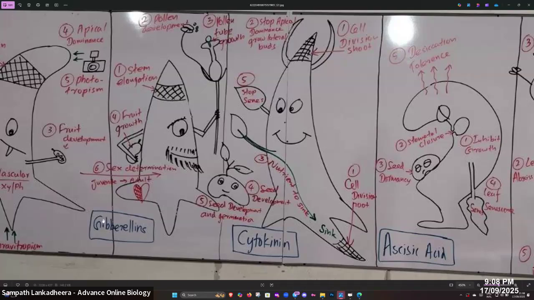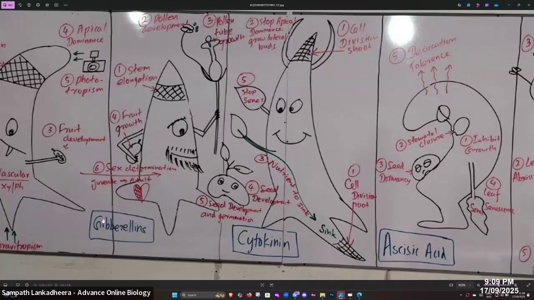Please find your notes. What is the second one, people? Second one is stop apical dominance and grow lateral buds. Apical buds grow with the help of auxin. Now cytokinin stops that and helps the lateral buds to grow.